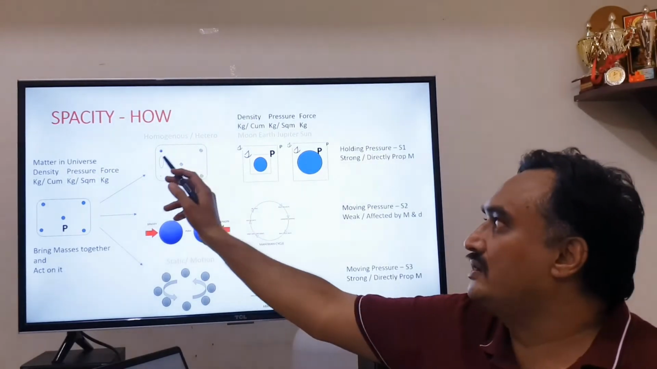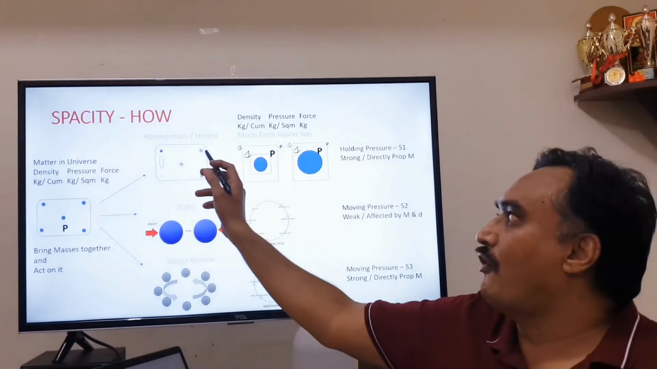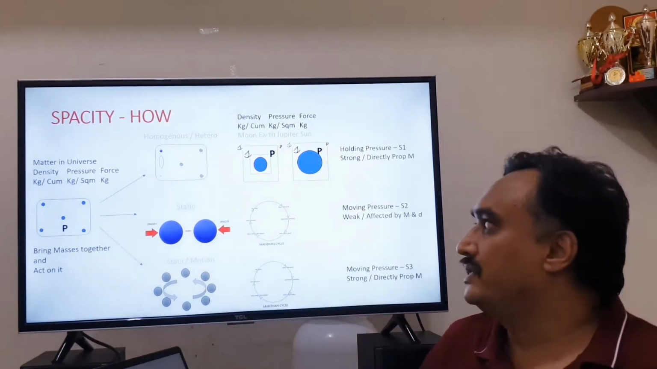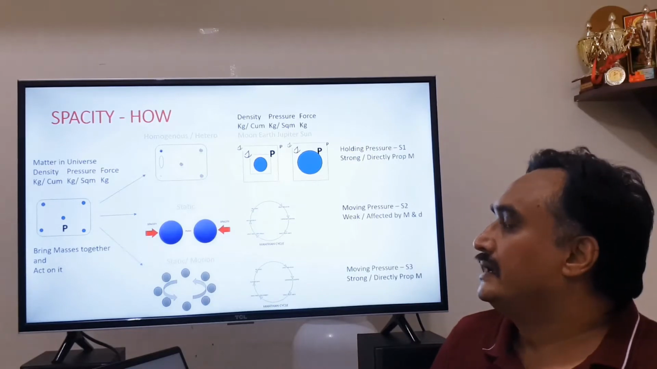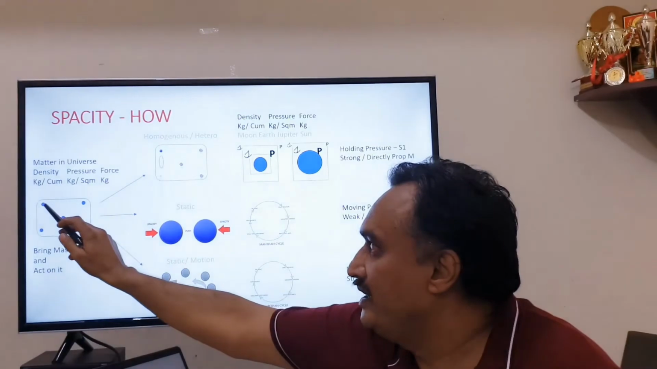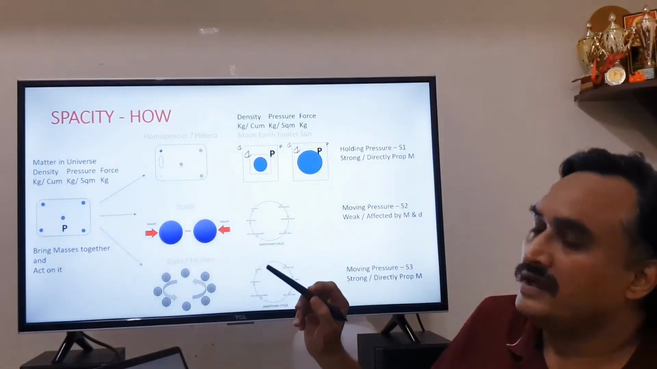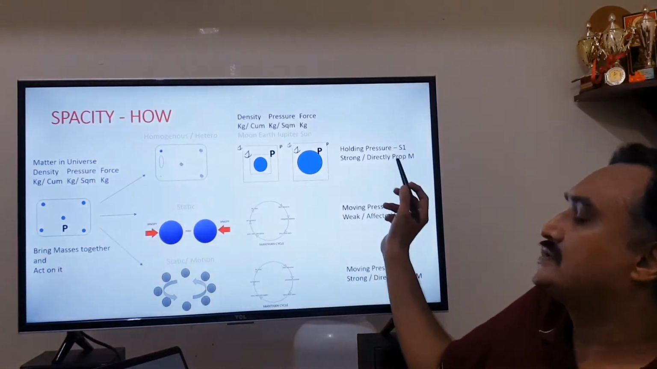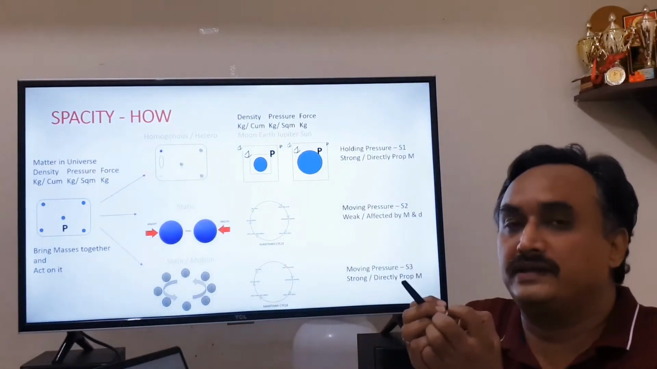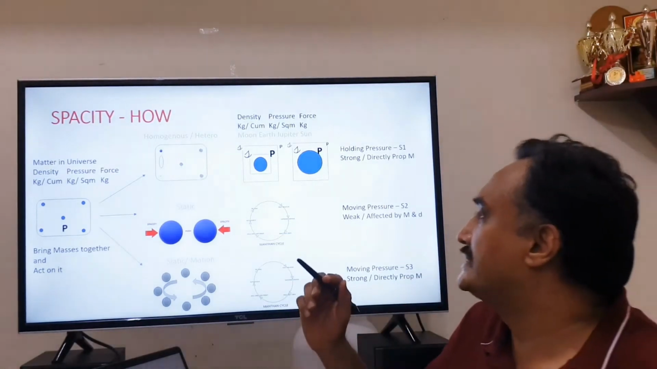But that is not the situation in case of a universe. We have all these masses which are different, heterogeneous masses. Ultimately, we see that the pressure P is acting on every side of this mass. So this is what we call holding pressure. This is the pressure which is ultimately holding the mass in space. How does it act? Let me explain to you.